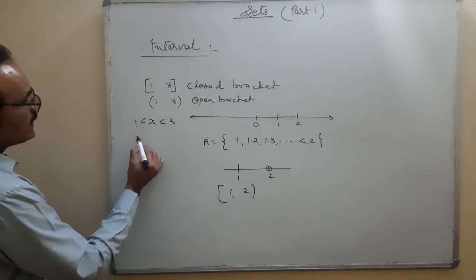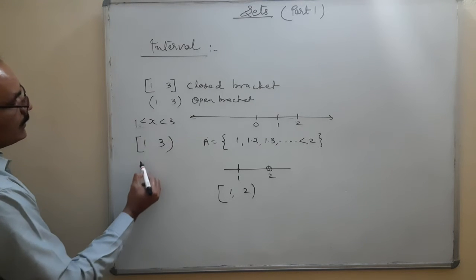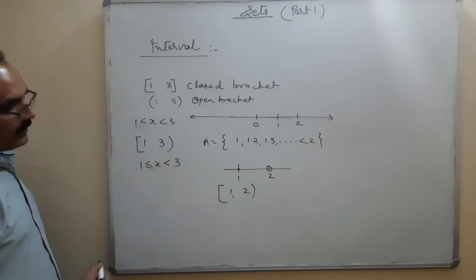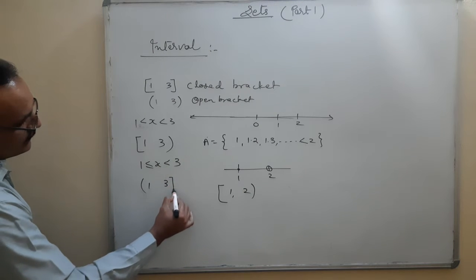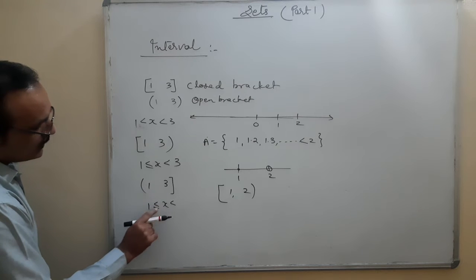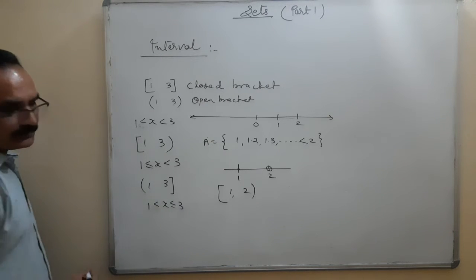But if I write here semi-open, semi-closed, 1 and 3, that means 1 is less than or equal to x is strictly less than 3. And if I write here 1 and 3 the other way, then 1 is strictly less than x less than or equal to 3.